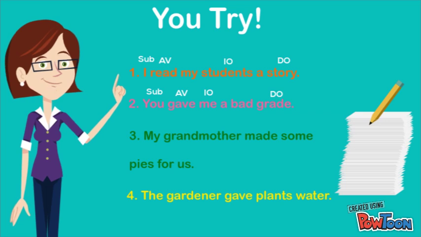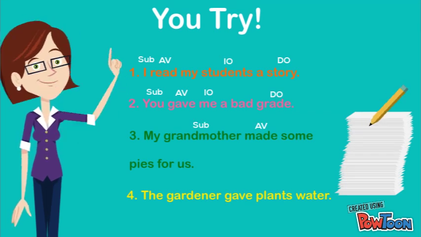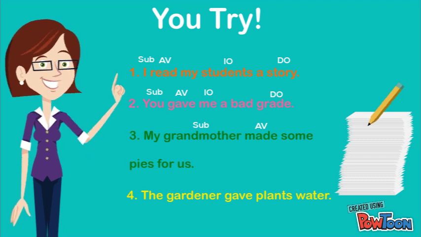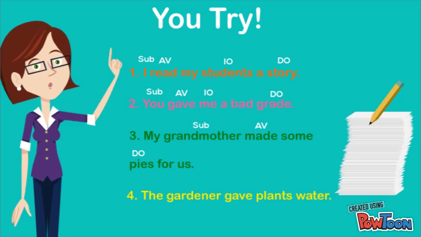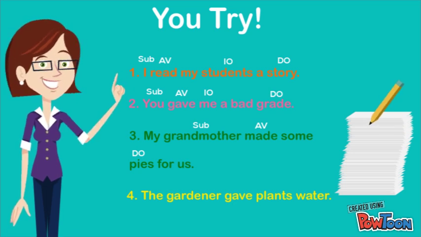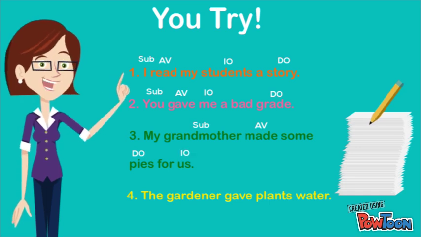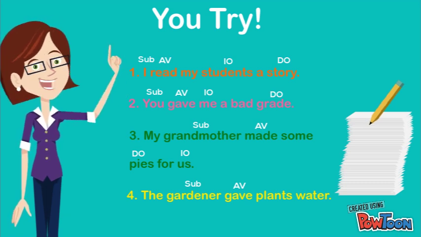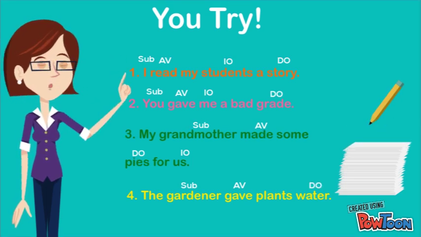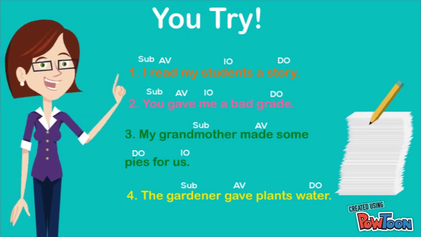3. My grandmother made some pies for us. My grandmother made what? Some tasty, tasty pies. So that's the direct object. My grandmother didn't make pies to anyone, but she made them for someone, for us. So us is the indirect object. 4. The gardener gave plants water. Gardener gave what? Water. So that's the direct object. Gardener gave water to what? Plants. So there's the indirect object.